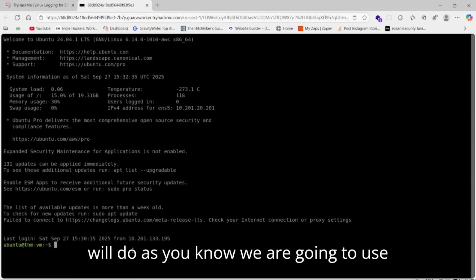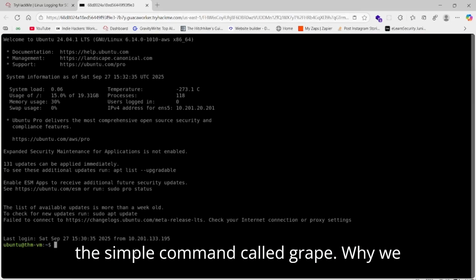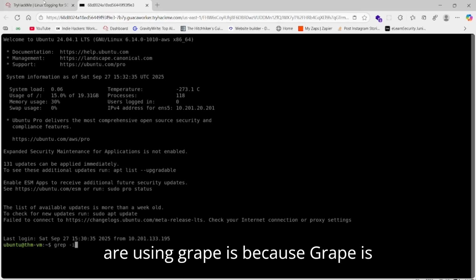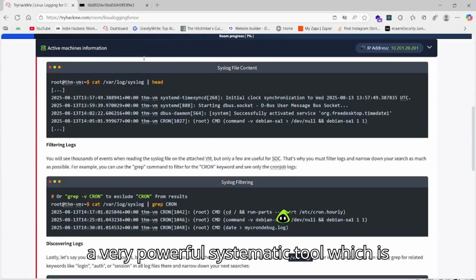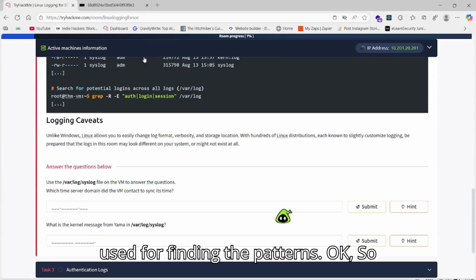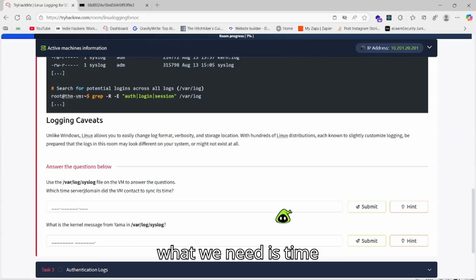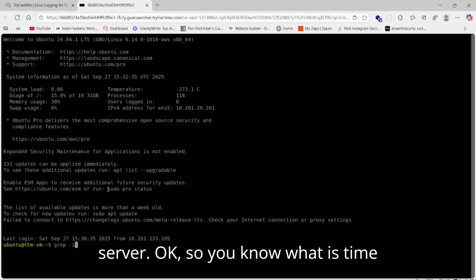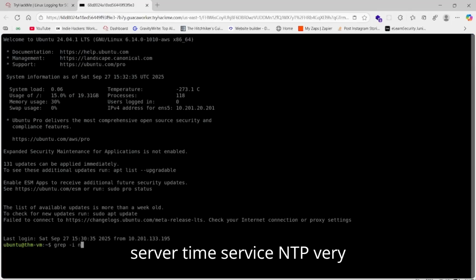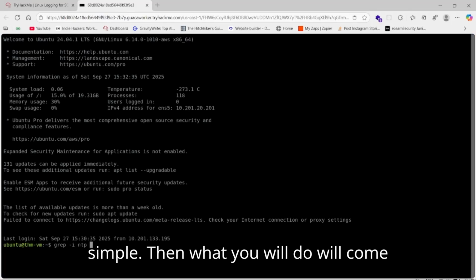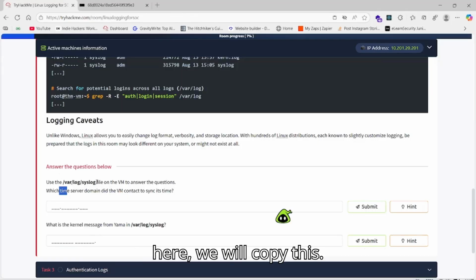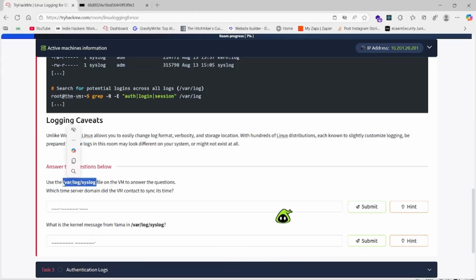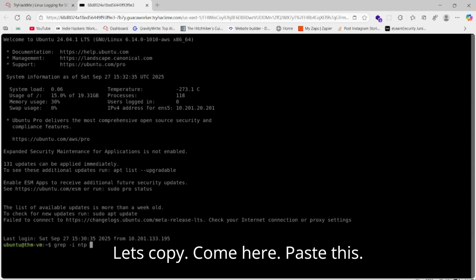What we'll do, as you know, is use this simple command called grep. We are using grep because it is a very powerful tool used for finding patterns. What we need is the time server. You know what a time server is: NTP. Very simple. Then we will come here, copy this, and paste it.